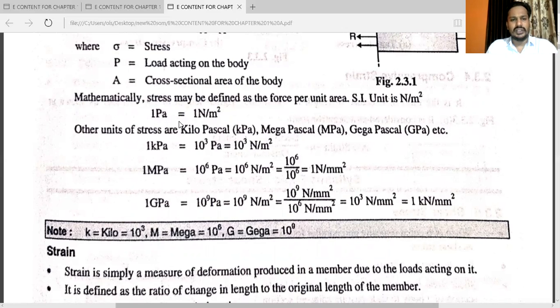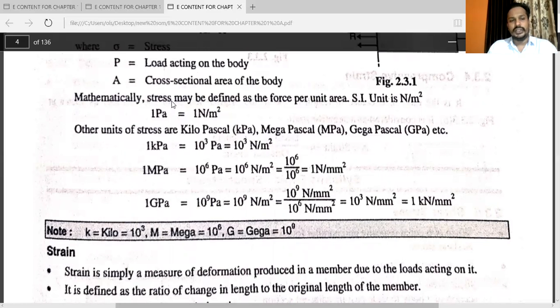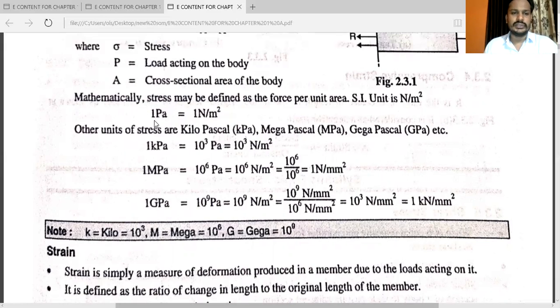So 1 Pascal is equal to 1 Newton per meter square. Other units of stress are kilopascal, that is kPa, megapascal, that is MPa, gigapascal, that is GPa, etc. You have to note this down and highlight it.